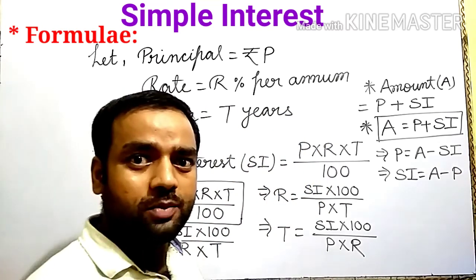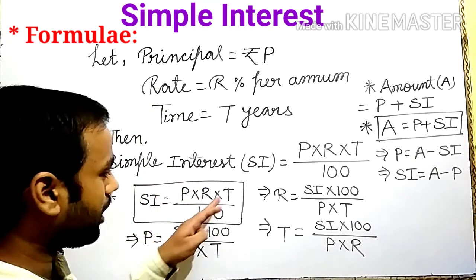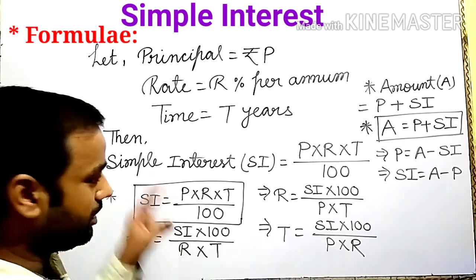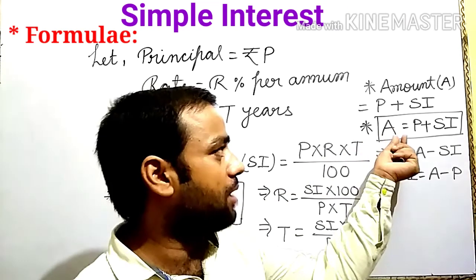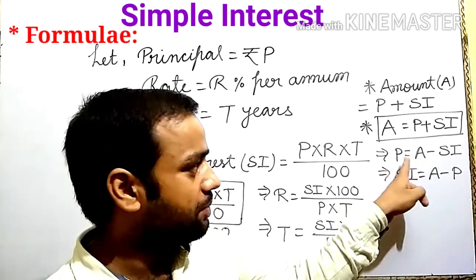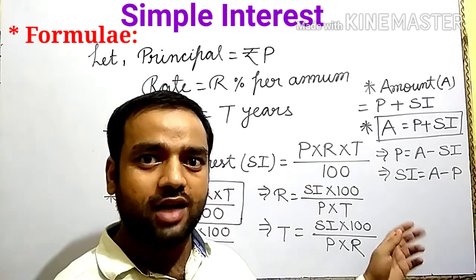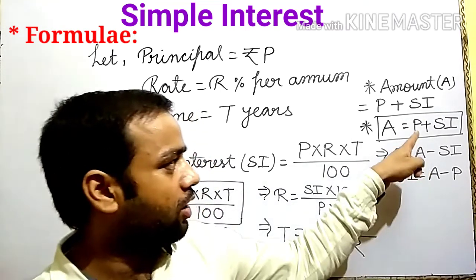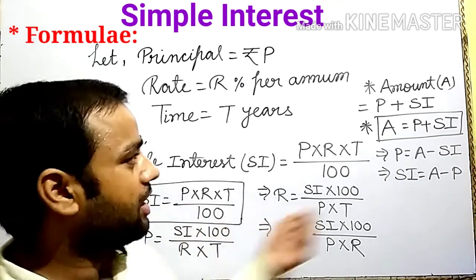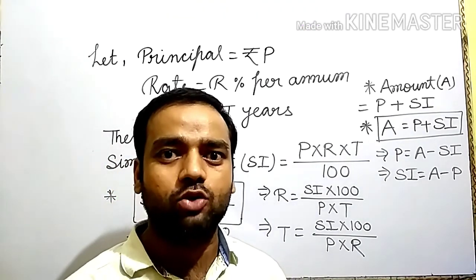So there are two important formulas here. First, simple interest is equal to P into R into T upon 100. P for principal, R for rate, T for time. You remember? And second formula, amount is equal to principal plus simple interest. Or conversions of this formula, P is equal to A minus SI, SI is equal to A minus P. You will complete all exercises of simple interest with the help of these two formulas. Here SI is equal to P into R into T upon 100 and amount is equal to P plus SI. Is it clear?